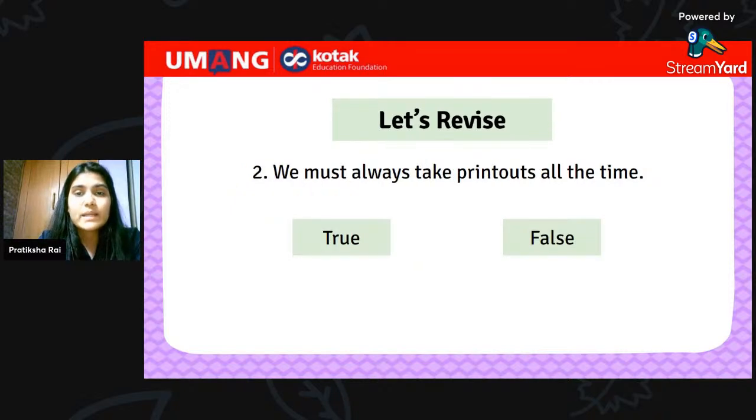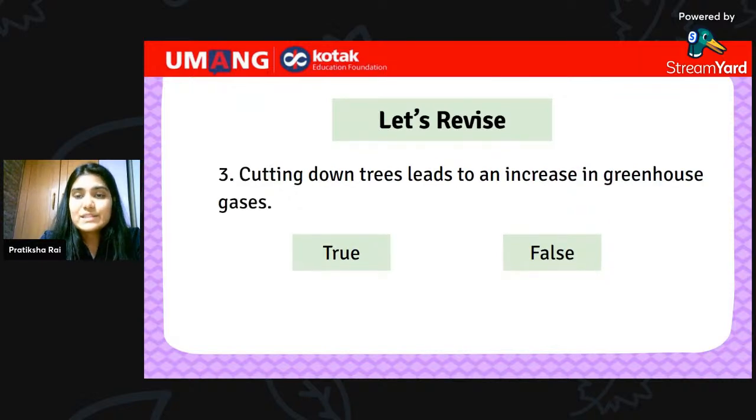Let's look at the next one. We must always take printouts all the time. Is it true or false? Again, this was one of the measures of reducing global warming. That's right. It is false. Let's look at the next one. Cutting down trees leads to increase in greenhouse gases. Is it true or false? Type in your answers. Yes, that's right. It is true. Well done, everybody.